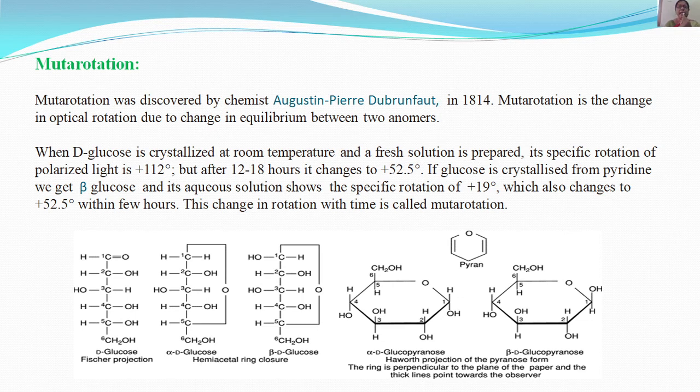When D-glucose is crystallized at room temperature and a fresh solution is prepared, its specific rotation of plane polarized light is 112 degrees. But after 12 to 18 hours, it changes to 52.5 degrees. If glucose is crystallized from pyridine, we get beta glucose, and its aqueous solution shows a specific rotation of 19 degrees, which also changes to 52.5 within a few hours. This change in rotation with time is called mutarotation.